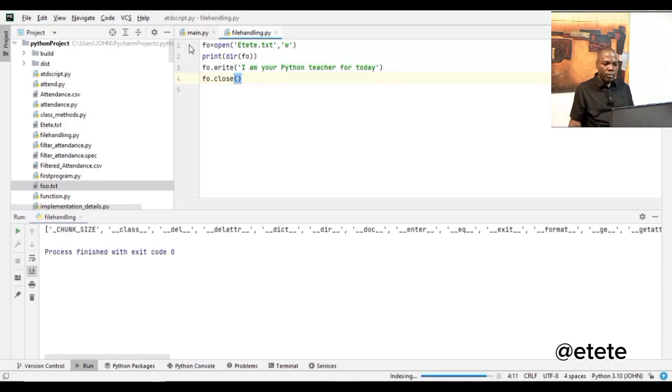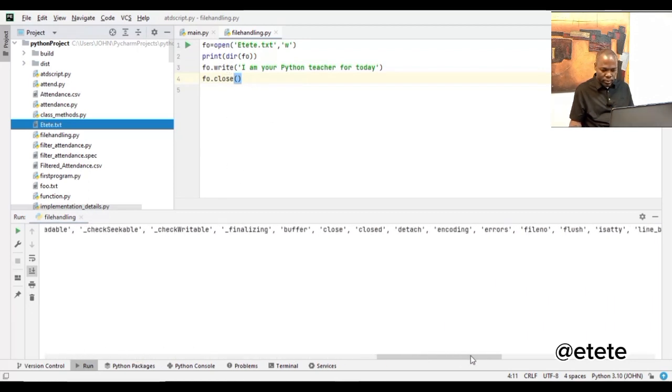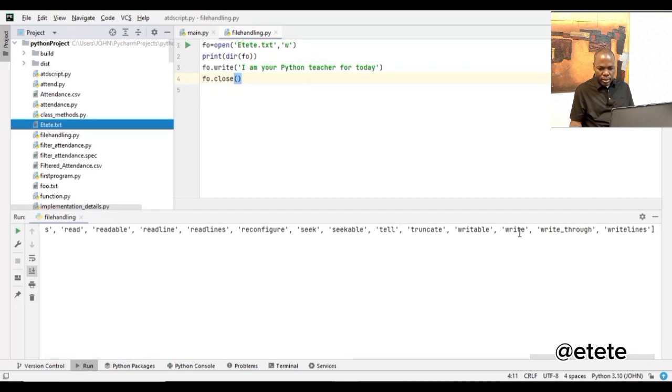Now, let me do that. I execute it. Now, you see, the file has been created. And let's look for the file here. This is the file. But I asked my print function to show me the inside of the attribute of this directory, and that is what it showed me here. So let's look for this write method. This is it. This is the write method that I called.